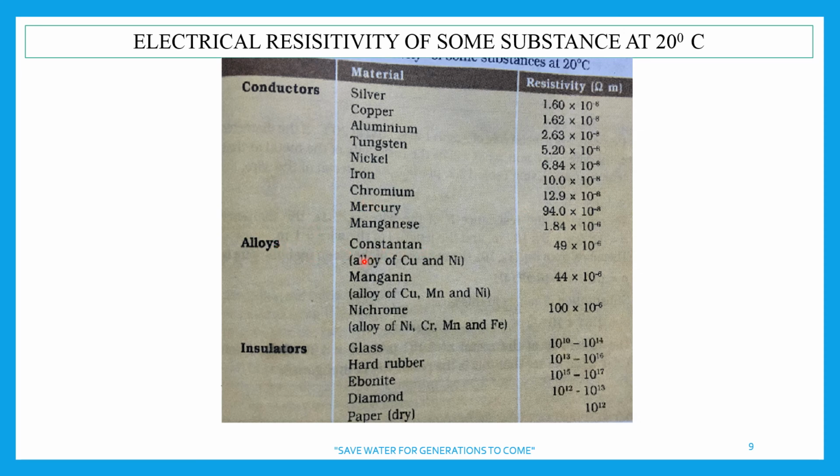Now after that, alloys. Constantan is an alloy of copper and nickel. Manganin is an alloy of copper, manganese and nickel. You need not learn all these values. They are given in numericals. You just have to calculate the resistance or length of the wire or area of cross section. From this we come to know that these substances are divided into conductors, alloys and insulators. Insulators have very high resistivity, and you know the uses of insulators in daily life, right?